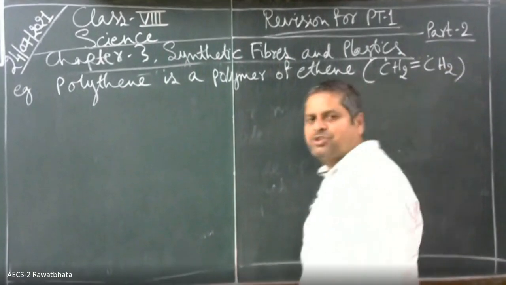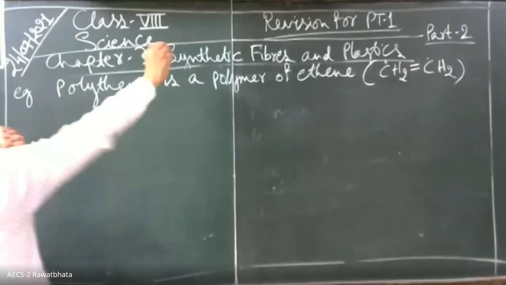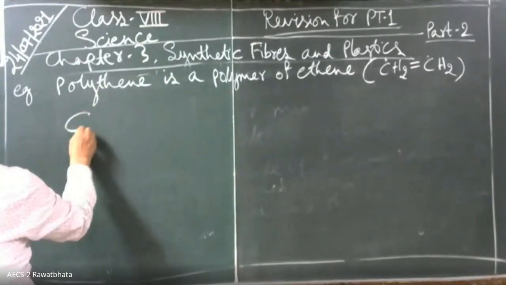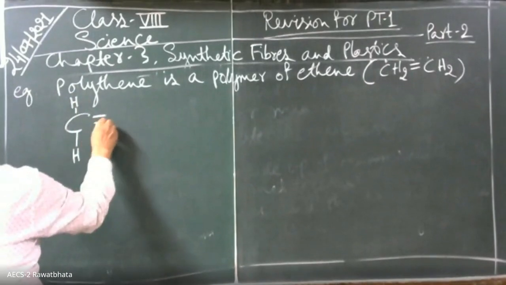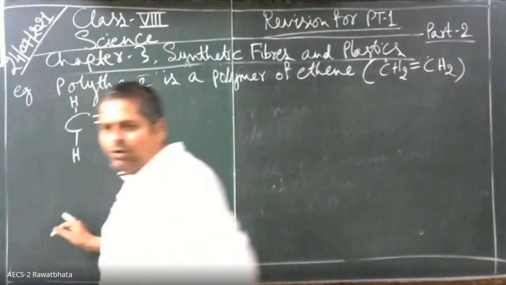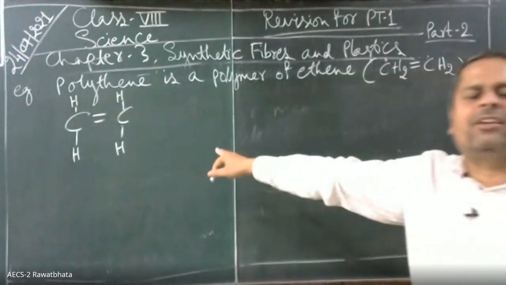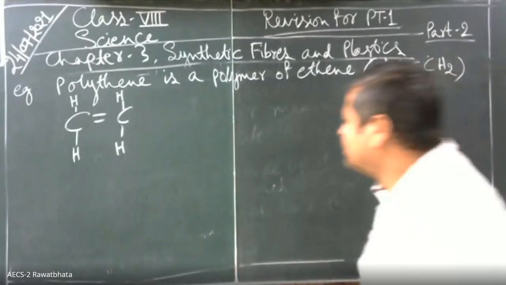CH2 double bond CH2. This is ethene. So how is it formed? Let us see. Please pay attention. This is ethene. What is this molecule known as, children? This molecule is ethene.